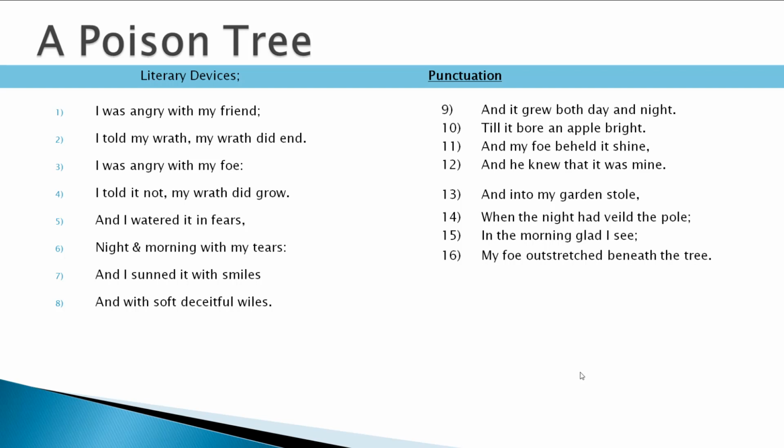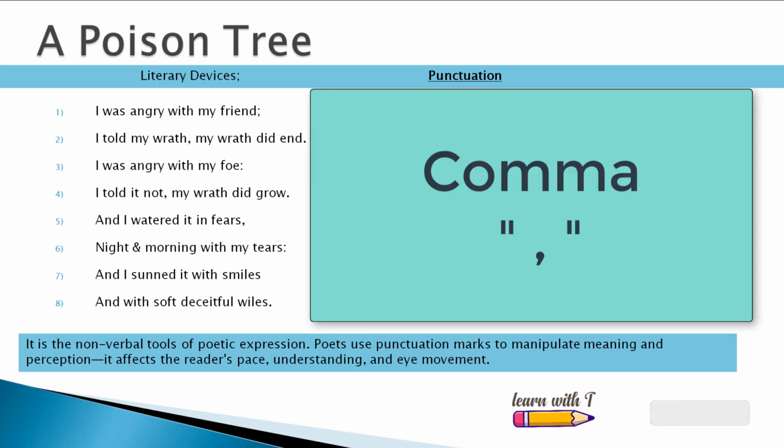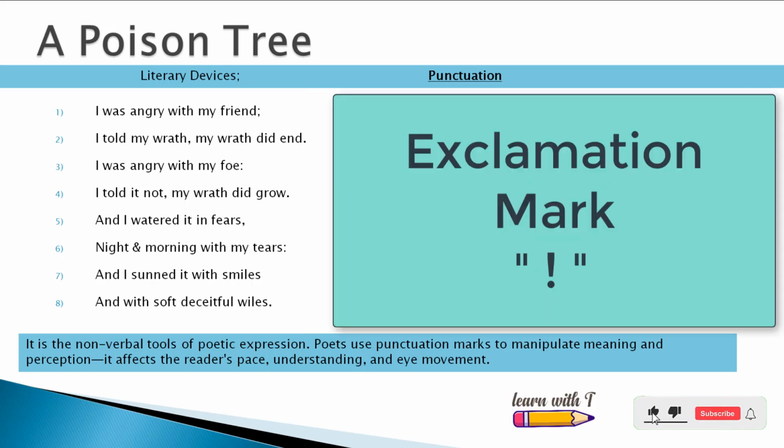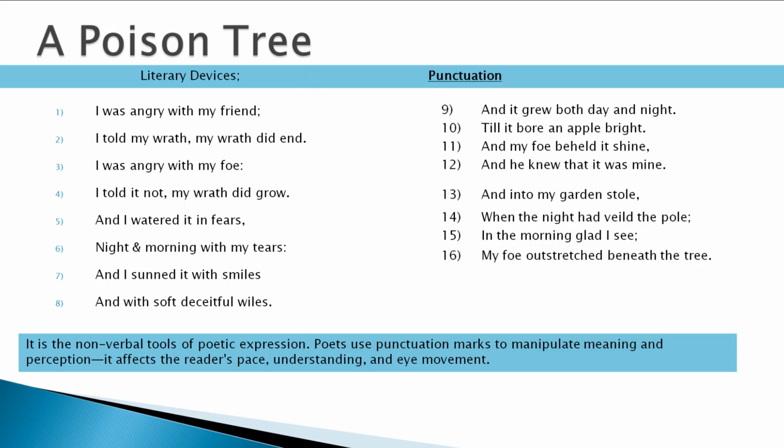So what is punctuation in poetry? Punctuation is an object of interpretation in poetry. It is semantic. In poetry, they act as non-verbal tool of poetic expression. In short, we can say that punctuation in poetry is used to show pauses. There are 7 common punctuation forms the poets use usually. Period or full stop, comma, question mark, exclamation point, dash, semicolon and colon. The idea is to use them for different types of breaks. The largest break is a period or full stop.